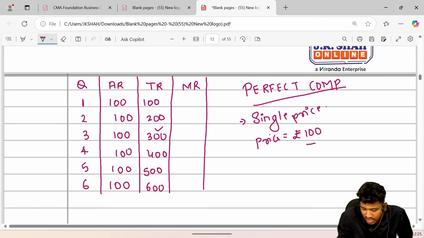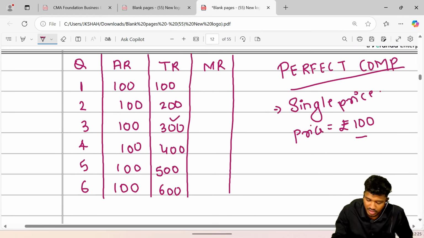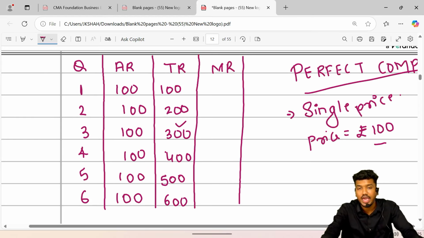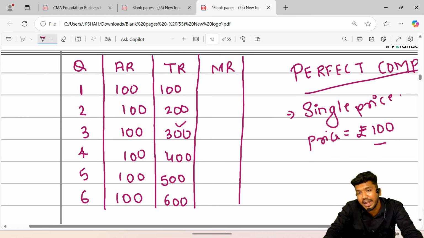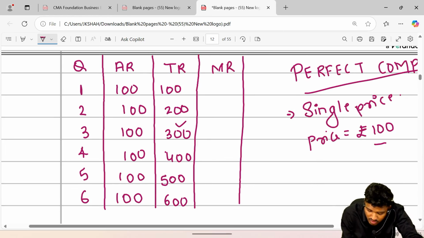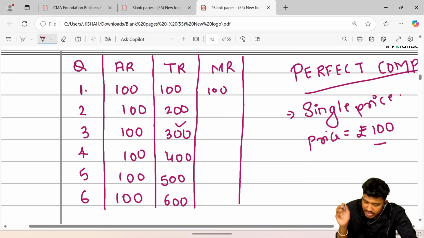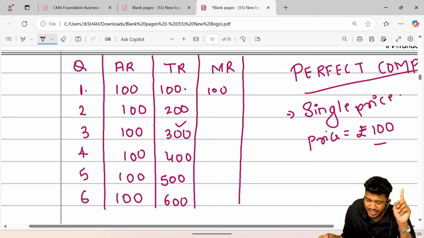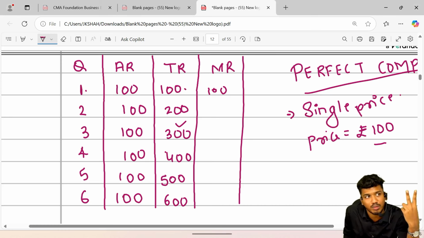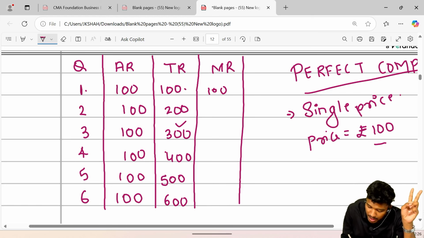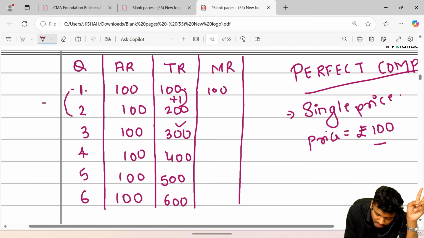Now the next tough nut to crack is called marginal revenue. Now what is MR? MR is derived from selling an additional unit. So when I sold the first unit, I got 100 because the price was ₹100. When we sold 2 units, it was 200. When we sold 1 unit, we fetched ₹100. But when we sold both the units, 2 units, we got 200. But due to selling of one additional unit, that is plus 1 unit, it was 1, then plus 1 unit.